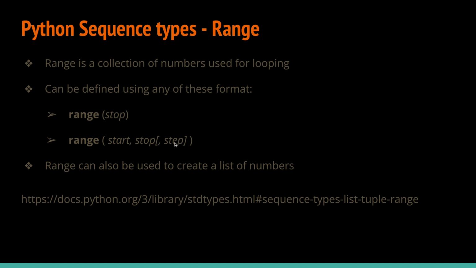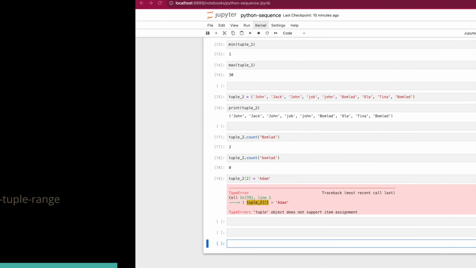Range is also very easy. It comes handy when you want to define a list of numbers, especially when they have the same interval. Let's say you want to define a list of numbers which are divisible by 3, say between 1 and 100. You can easily use range to define that. To know more about Python range, you can visit the Python website and read about it in their documentation page. However, let's do one or two hands-on practices on the usage of range in Python.